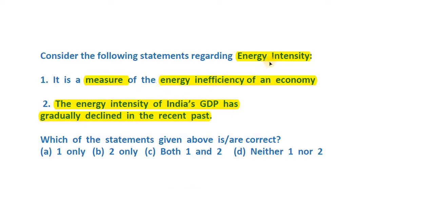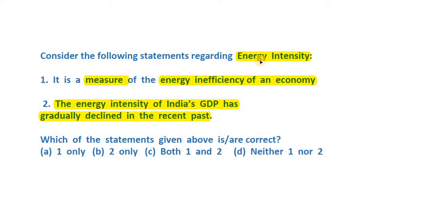So basically, energy intensity is indeed a measure of the energy inefficiency of an economy. What do we mean by energy intensity? It means how intensive the production process is. For a given increase in GDP, for a given increase in the production of a good, how many units of energy are to be consumed? This is what we mean by energy intensity.